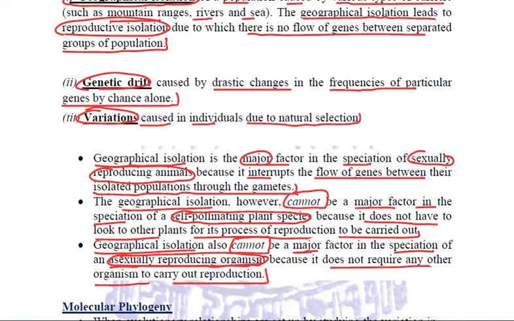Clear? So it is only for sexually reproducing organisms that geographical isolation is one of the important key factors leading to the process of speciation. Got it?